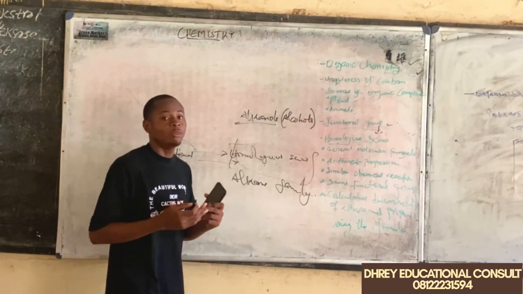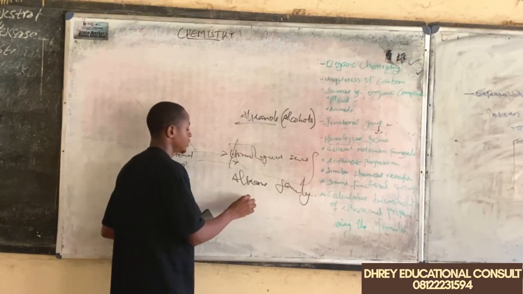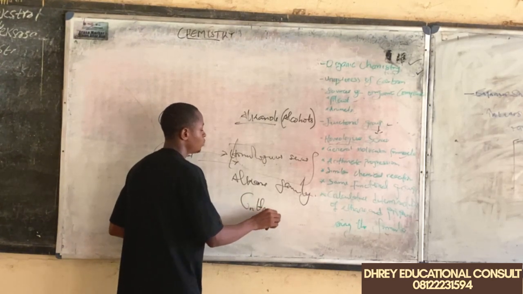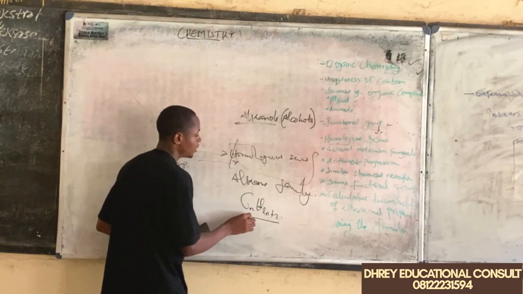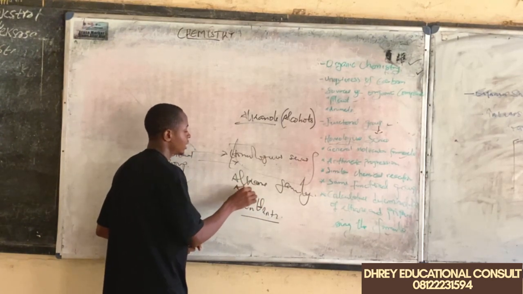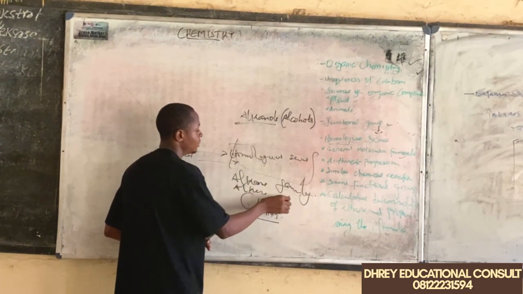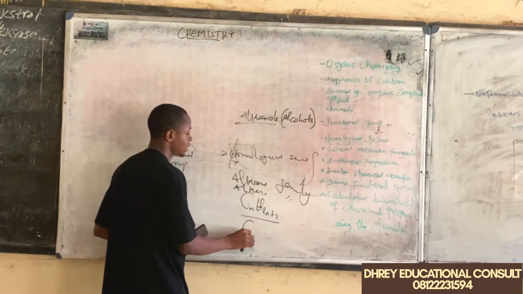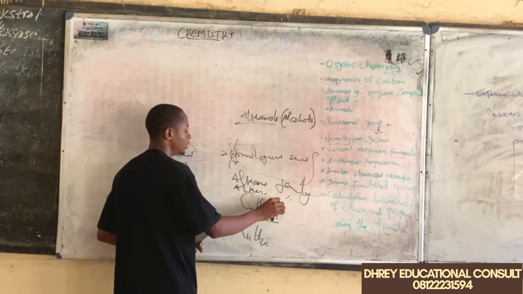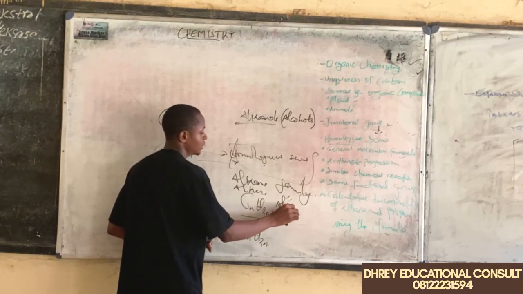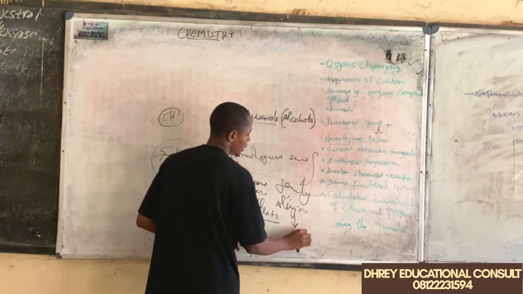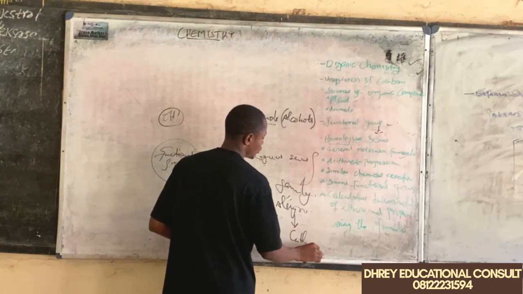It has a general formula represented as CnH2n+2. The alkene family is represented as CnH2n. The alkyne family is represented as CnH2n-2.